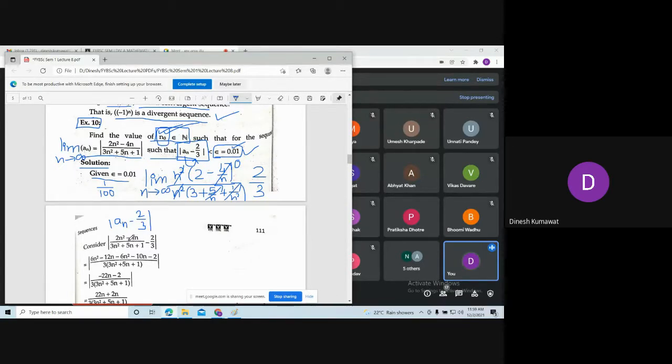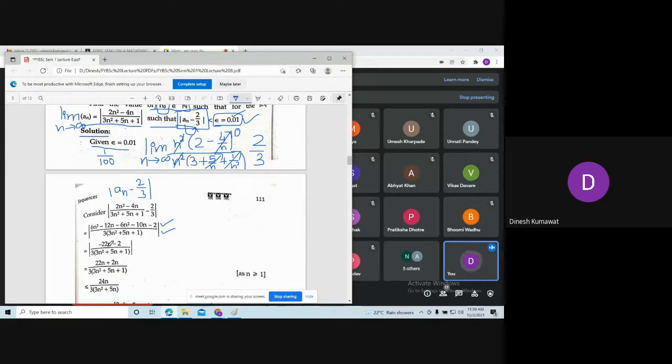Now plug the value of a_n in this modulus. So here we are having (2n² − 4n)/(3n² + 5n + 1) − 2/3. Now after cross multiplication, you are having this term in the numerator and this term in the denominator. After simplifying, you get −22n − 2 in the numerator and 3 times this term in the denominator. Now you can take minus 1 common from the numerator